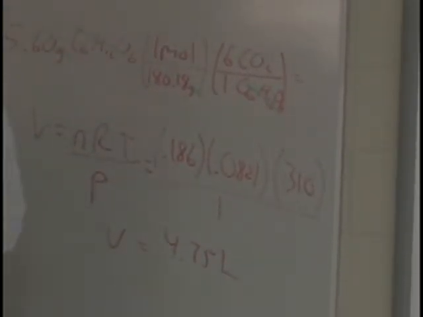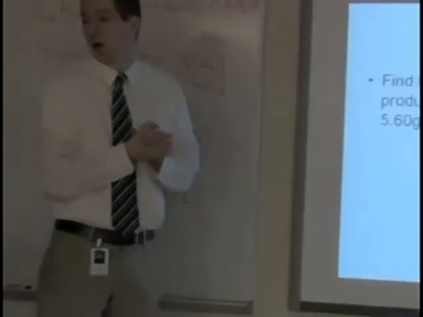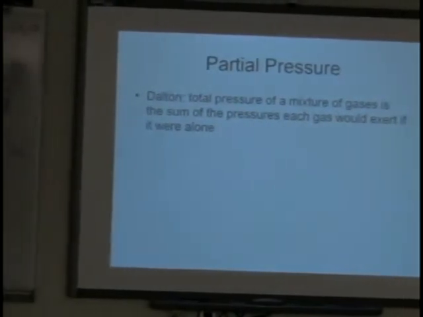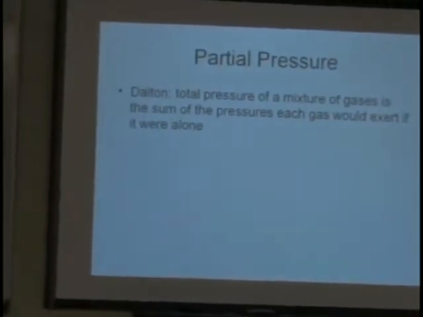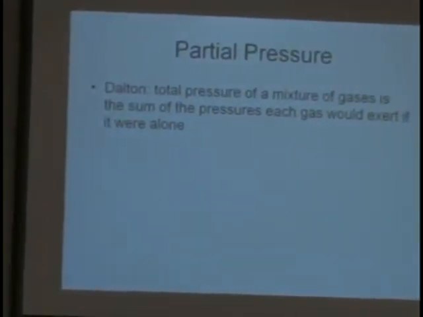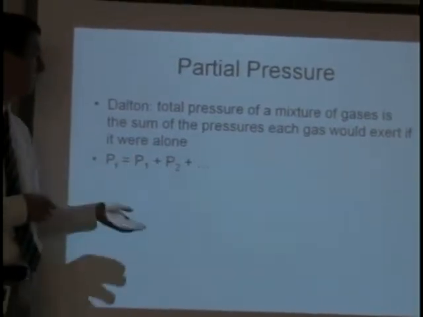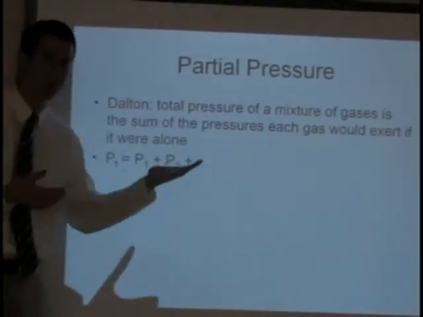That is one of the last calculations we need to know. There's partial pressure, though, which is the next one that we have to be aware of. Partial pressure was an idea come up with by John Dalton. John Dalton said the total pressure of a mixture of gases is the sum of the pressure of each gas, as if it were to exert it alone. Simple way to express this is P total equals P1 plus P2 plus da-da-da, however many pressures there are.